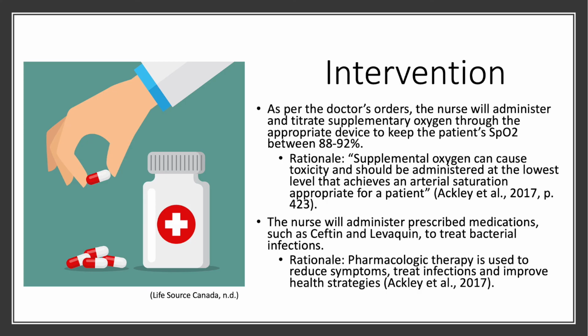For the first intervention, as per the doctor's orders, the nurse will administer and titrate supplementary oxygen through the appropriate device to keep the patient's SpO2 between 88 to 92%. Rationale: supplemental oxygen can cause toxicity and should be administered at the lowest level that achieves the arterial saturation appropriate for the patient. The second intervention, the nurse will administer prescribed medications such as Ceftin and Levaquin to treat bacterial infections. Rationale: pharmacological therapy is used to reduce symptoms, treat infection, and improve health strategies.